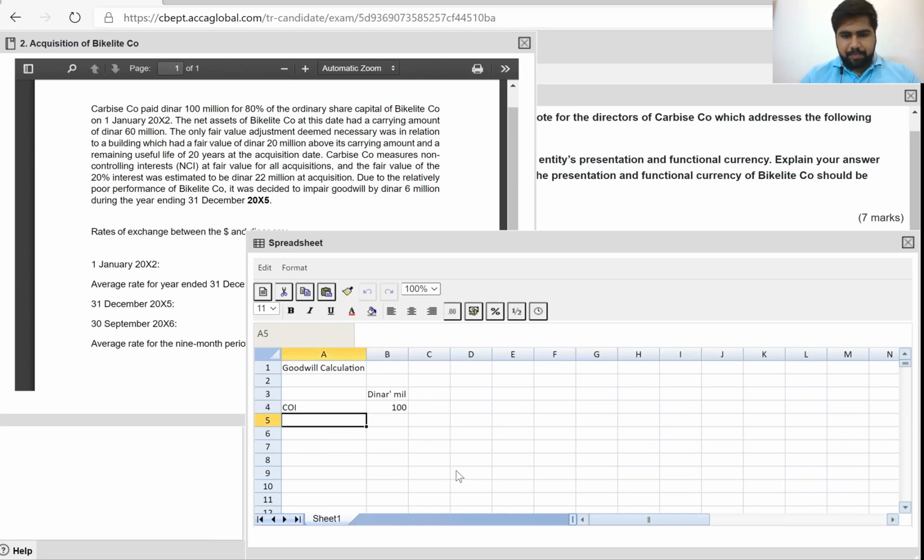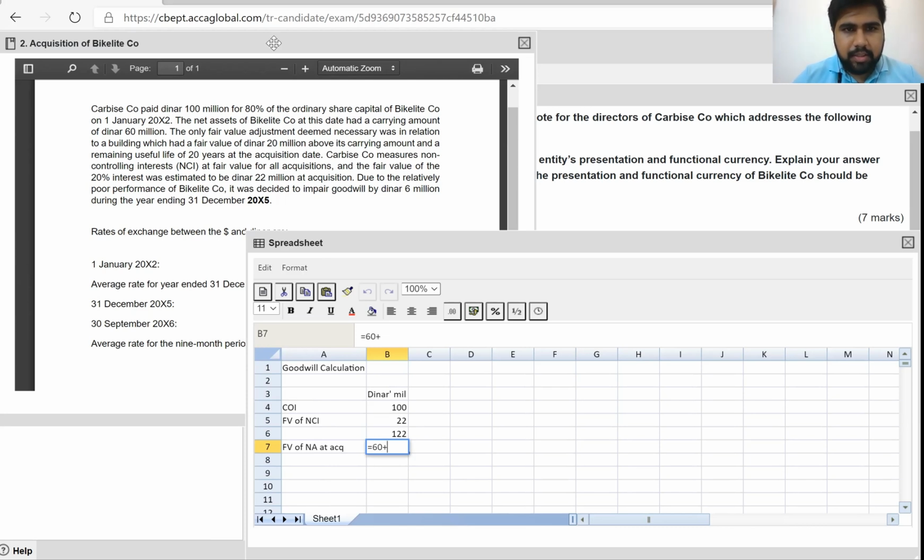So 100, fair value of NCI is 22, so that's 122. Fair value of net assets at acquisition, again, it's 60 plus the 20 over here.